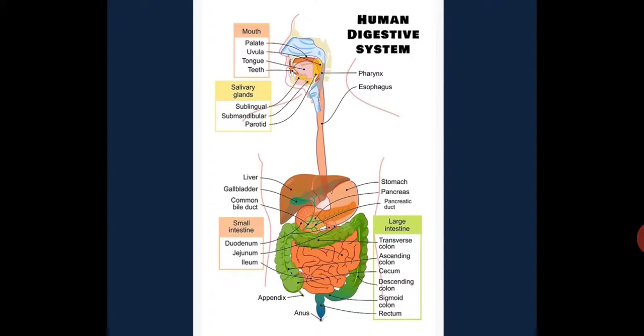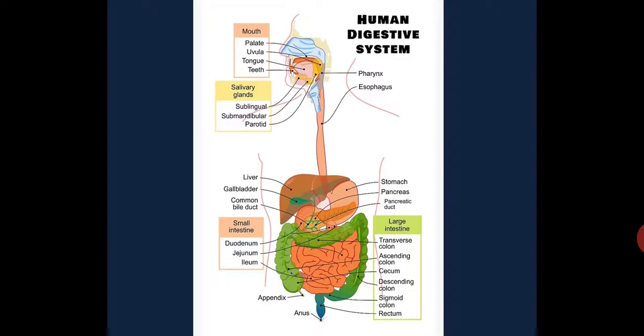Apart from that, there are glands like the salivary glands, liver, gall bladder, and pancreas that secrete digestive juices, which help to convert the complex substances in food into simpler substances. Digestive juices are also secreted by the inner walls of the stomach and the small intestine, which help to make the food into a simpler and soluble form.